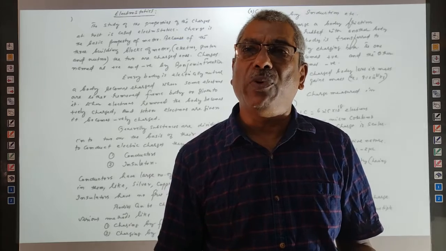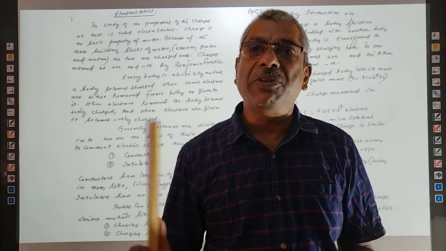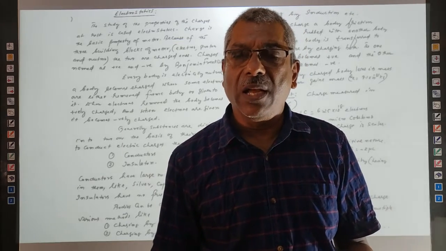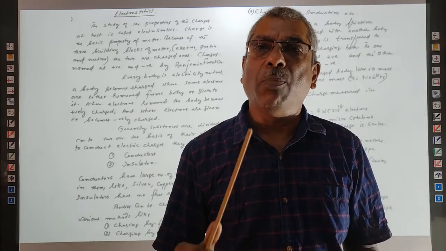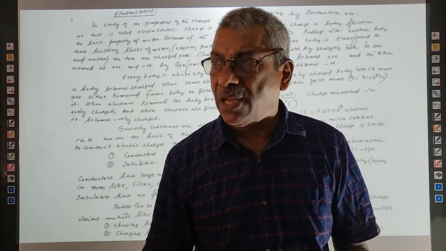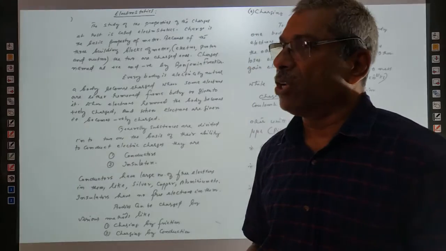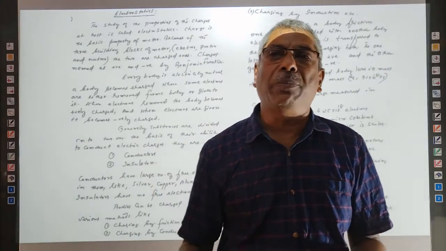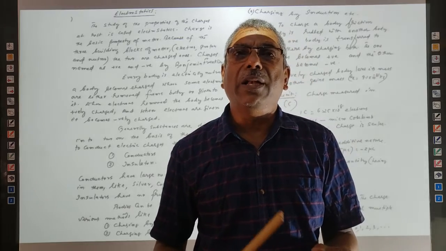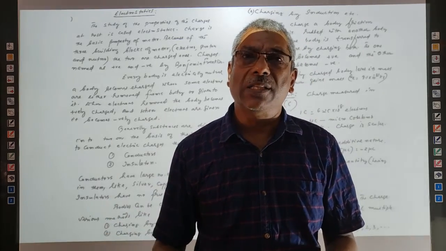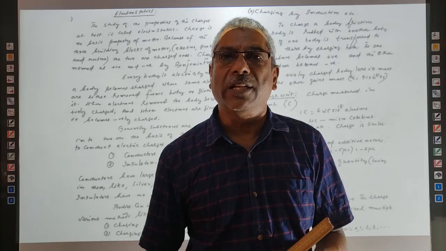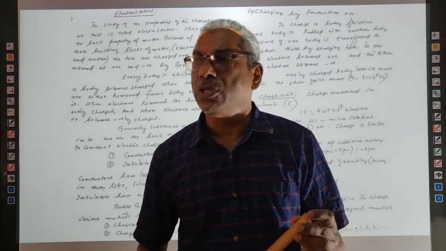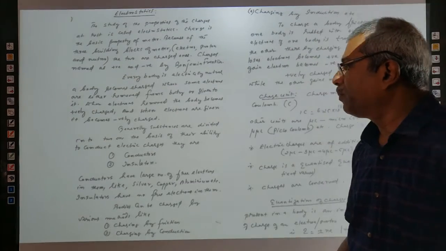When electrons are removed, its negative charge decreases. Negative charge decreases means positive charge increases. So the body becomes positively charged. On the other hand, when electrons are supplied to a body, its negative charge increases, positive charge remains as it is, and hence the body becomes negatively charged.